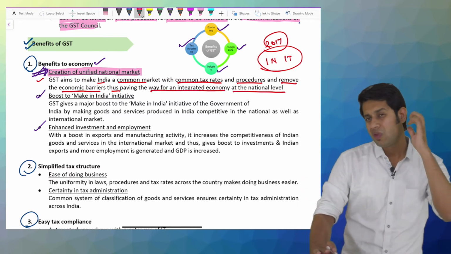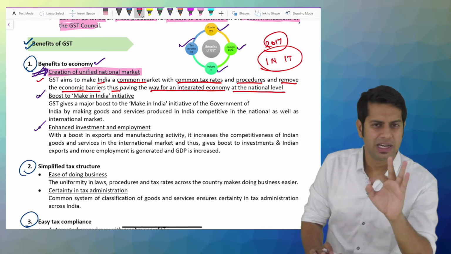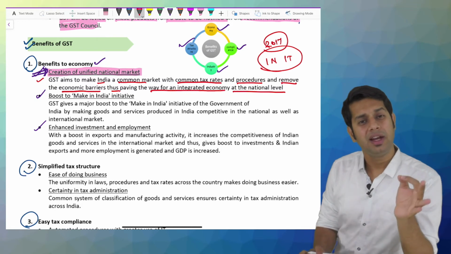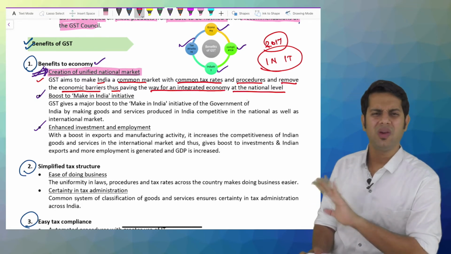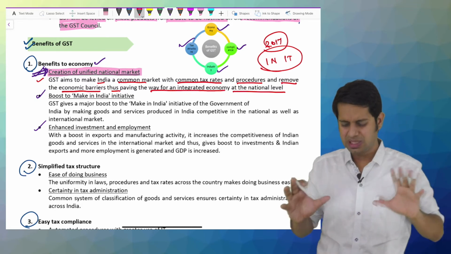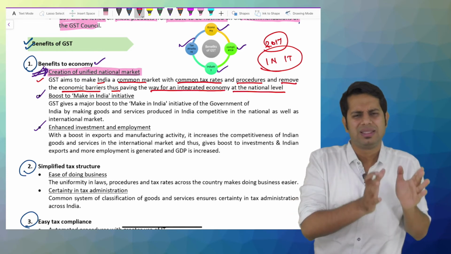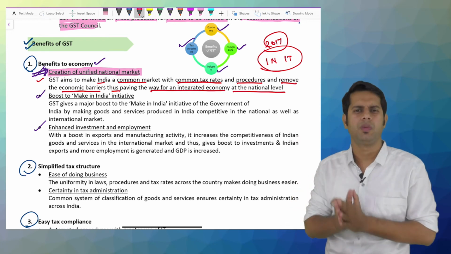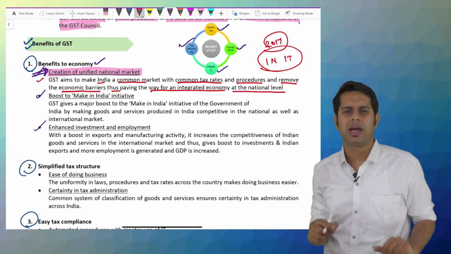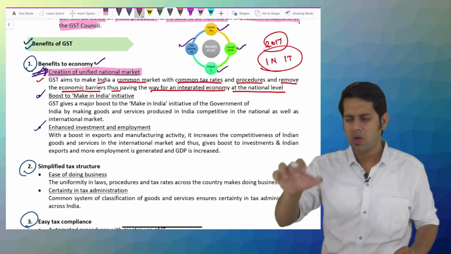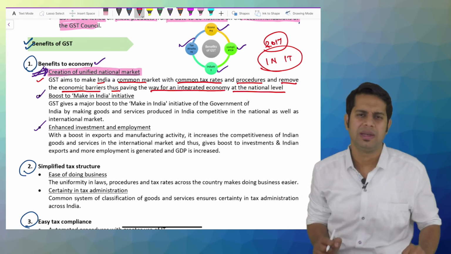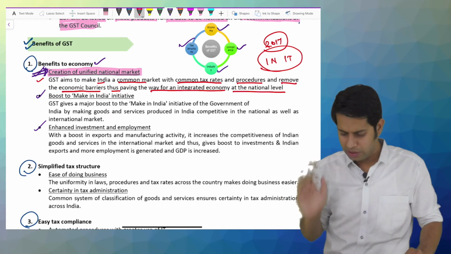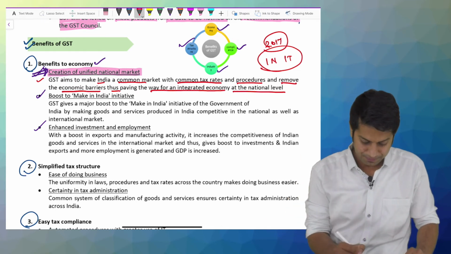So before, every state had different state laws, state VAT acts, and the VAT rates were also different in each of the states. Now all that mixture is not there. We have a single tax structure. In entire India, we have the same procedure to be followed. Whether you are doing business in Karnataka, Delhi, West Bengal, or Maharashtra, you should follow the same procedure throughout India if you are doing business. Before it was not like that.